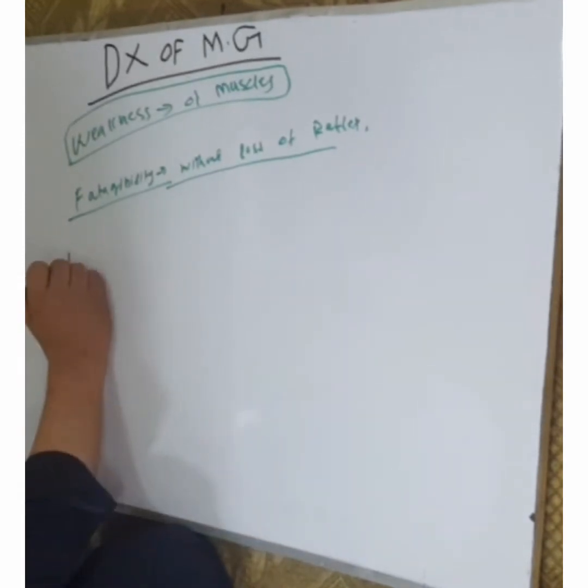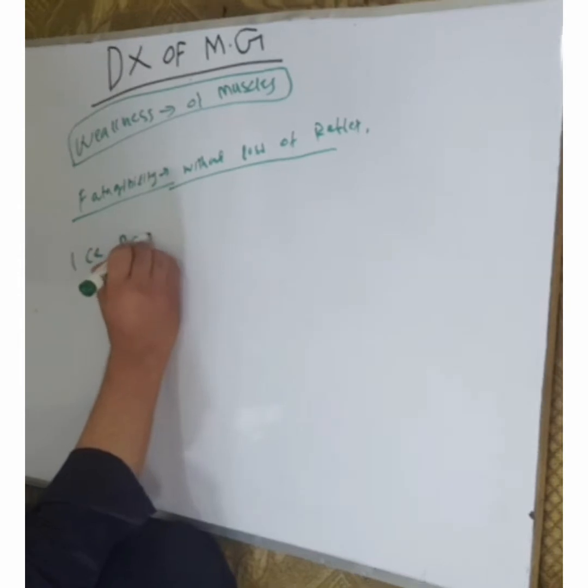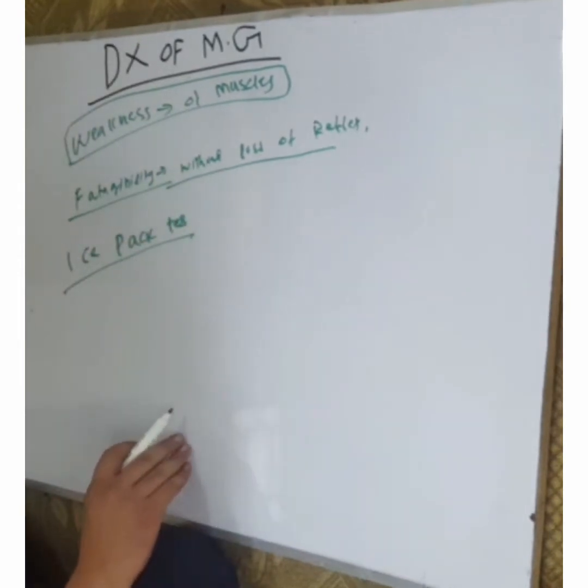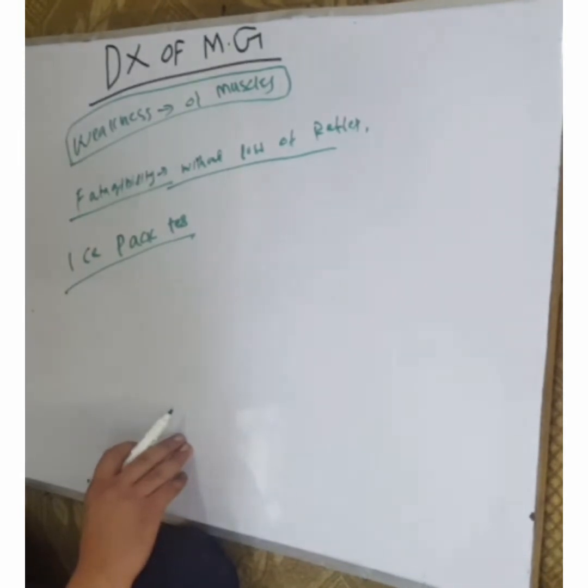We will do a test called the ice pack test. In the ice pack test, we put ice on the patient's ptotic eye.